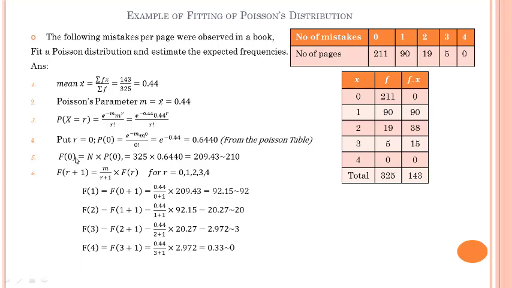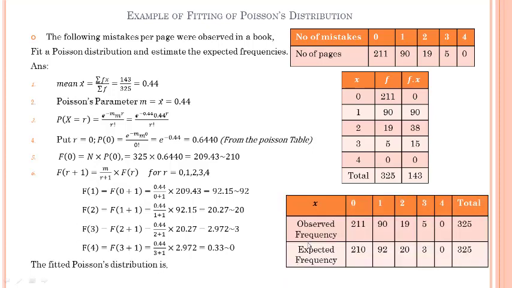And f of 0, that is the expected frequency, is calculated as n multiplied by p of 0. The n value is 325 multiplied by p of 0. So in that case, we calculated the first frequency f of 0. Similarly, we go for the next frequency f of 1 by using this formula. We just put the f of 0 in here and calculate f of 1. Similarly, f of 2, f of 3, f of 4 are calculated.